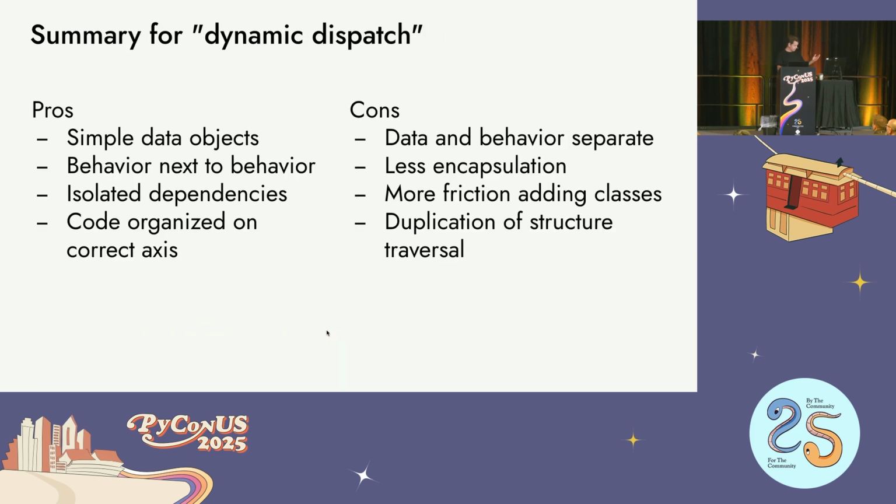Great. So dynamic dispatch, that's another name for this, because you're choosing where to go dynamically. Simple data objects are still there. I can put the behavior next to the behavior, so all the pretty printing is near each other. I can isolate my dependencies, so I'm not in that wrong axis organization of the code that you might have seen before. So the code is organized on the correct axis. The data and behavior are separate, so that is one of the things OOP does have, is that the behavior is right next to the data. Sometimes that's actually better, it depends on what you're doing.